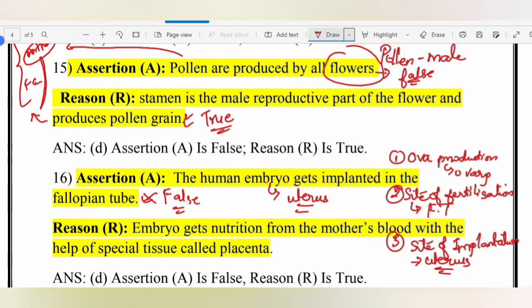Reason: embryo gets nutrition from the mother's blood with the help of a specialized tissue called placenta. This is a true statement. So the assertion is false and the reason is true.